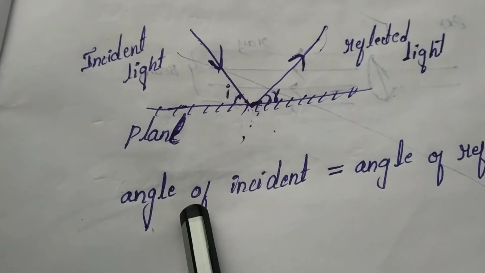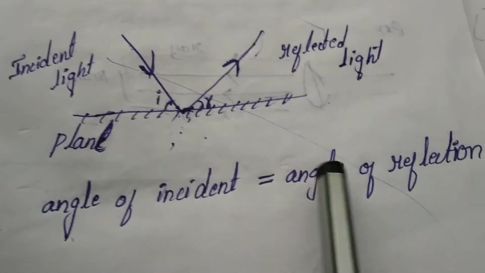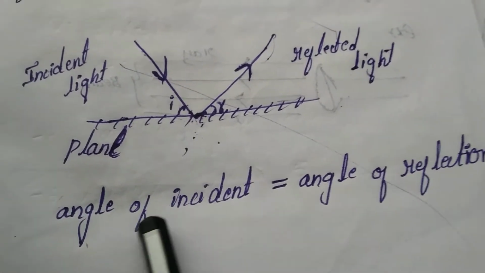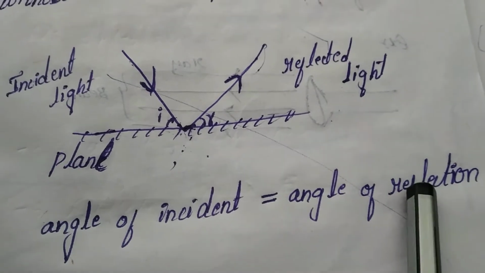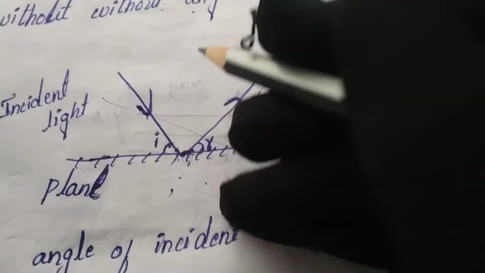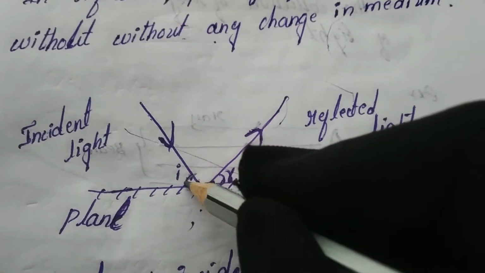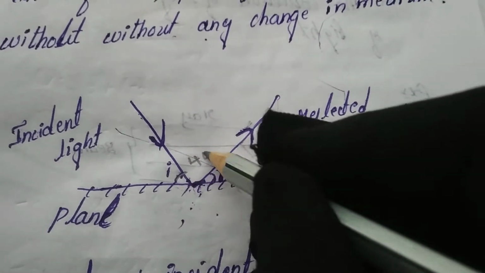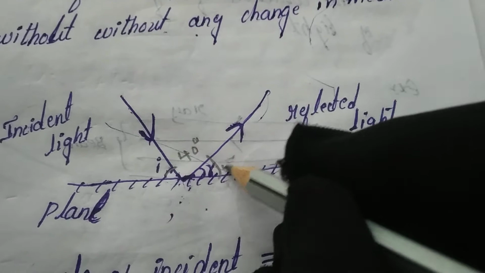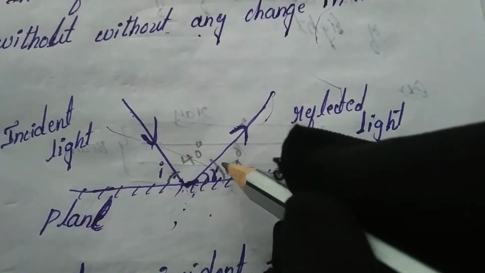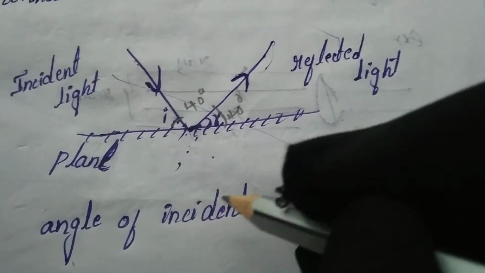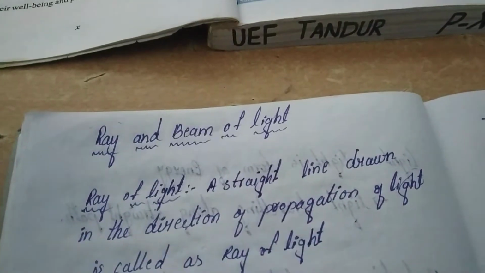Yesterday we missed one point, that the angle of incidence is equal to the angle of reflection. What does this mean? If the incident angle is 40 degrees, the reflection angle is also 40 degrees. It is not different. The angle of incidence is equal to the angle of reflection.